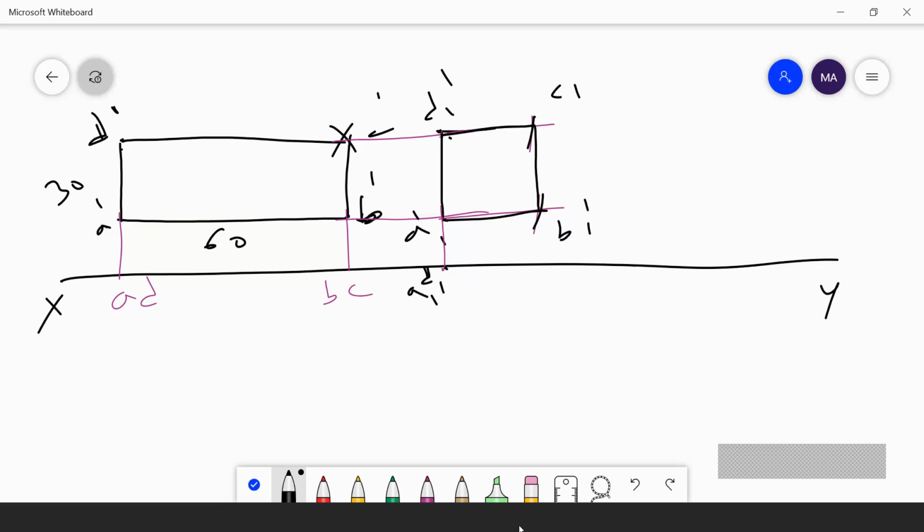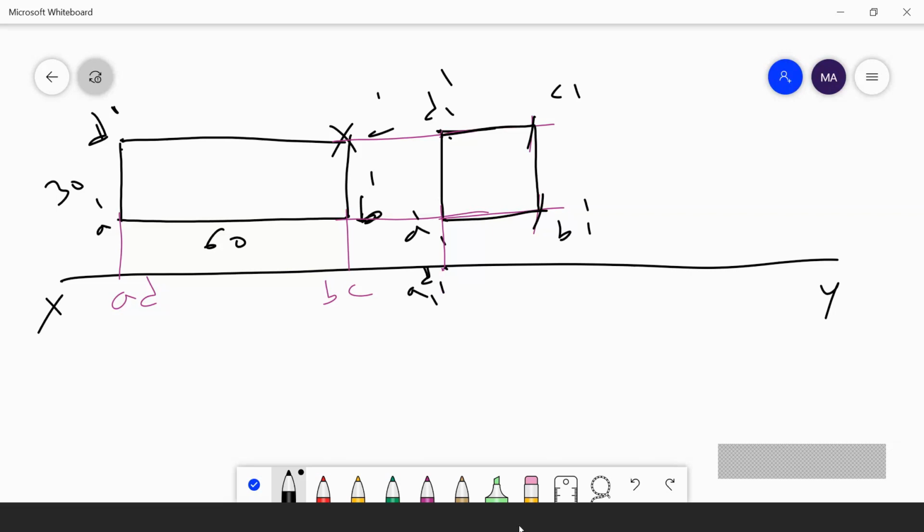Now is it clear? At this point, I am projecting C1, B1 downwards. I don't know the distance. I know this distance, A to B. From this point, take the radius as AB, with AD as a center.